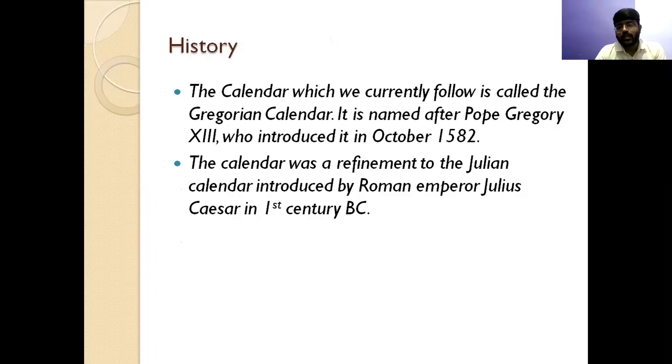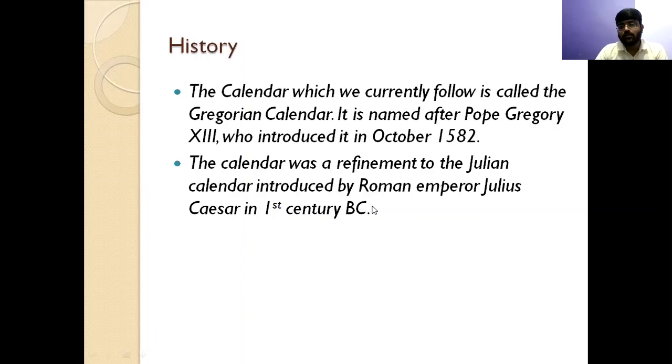Okay, so this calendar was introduced by Julius Caesar in the 1st century BC, as it is written here. Julius का नाम सुना होगा आप सभी लोगों ने. He was an emperor of Rome. So he introduced the calendar actually the very first time, and that was the perfect calendar.